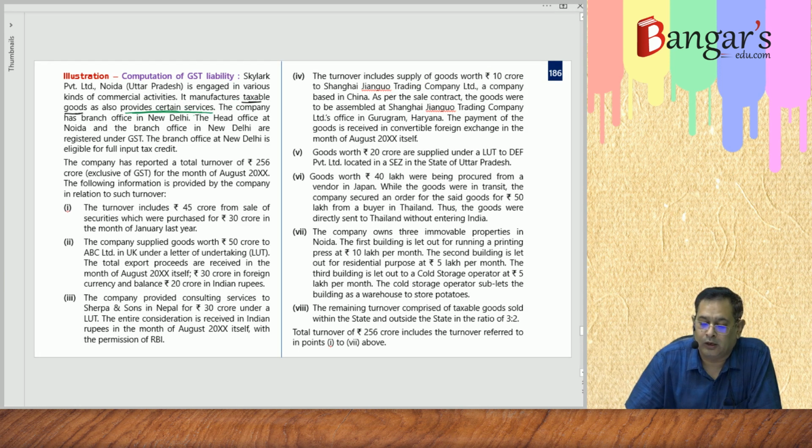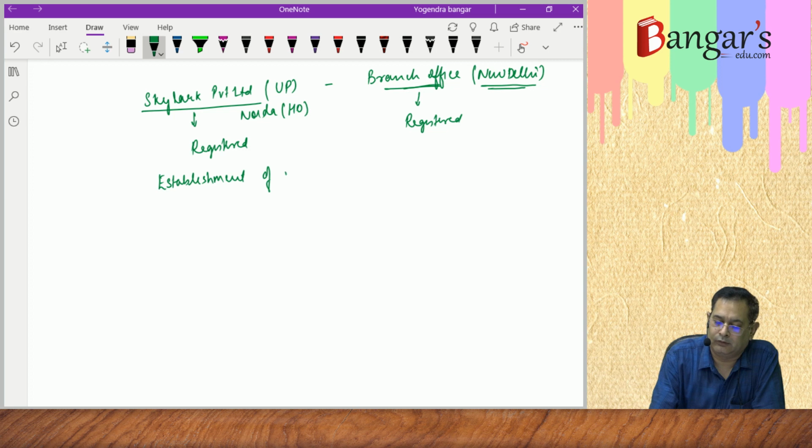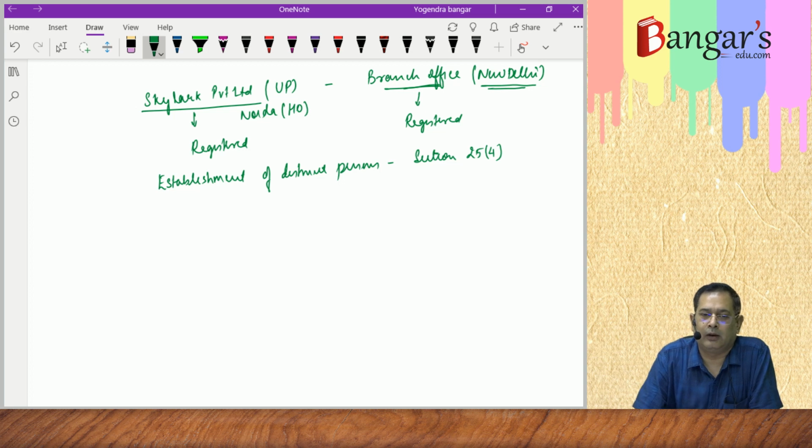The head office Noida and branch office in New Delhi are registered under GST. So their head office is in Noida, UP. This is HO. It is registered, as well as the branch office is also registered. So basically they are coming under the ambit of establishment. In the supply chapter we have discussed the establishment of distinct persons as per section 25(4). We have seen the same, and in case there is an inter-branch transfer, the same would be leviable to GST.